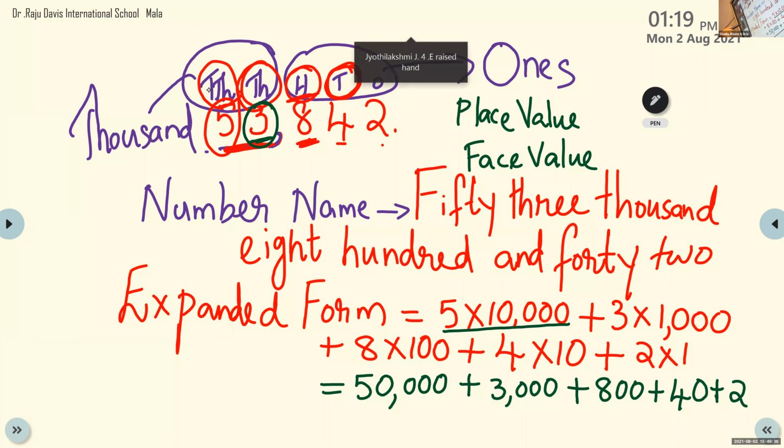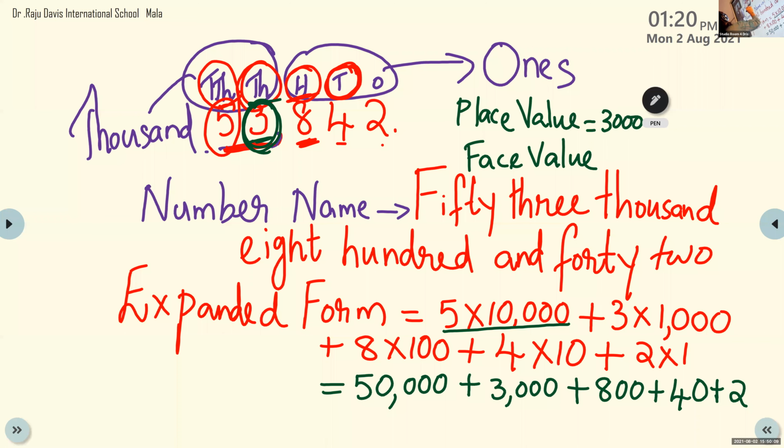Yes, Joshua, can you see 3 is in which place? 1,000, yes. So what is the place value? Can you say louder? Shiv Shankaran, what is the place value of 3? 3,000. Yes, 3,000. Okay, very good.